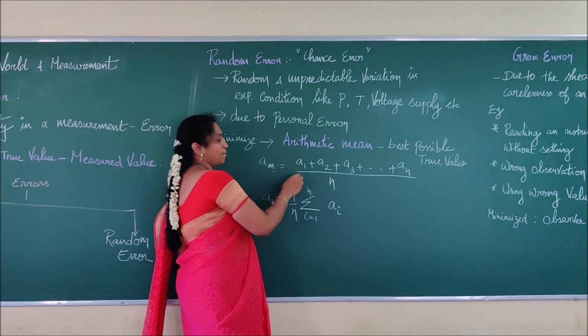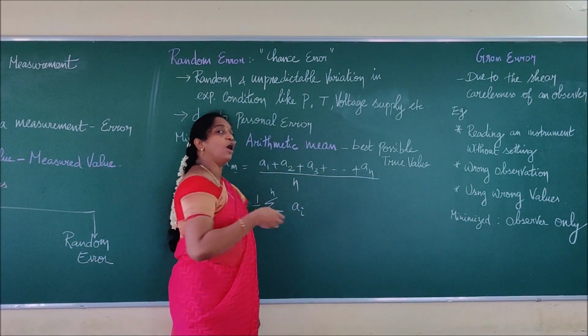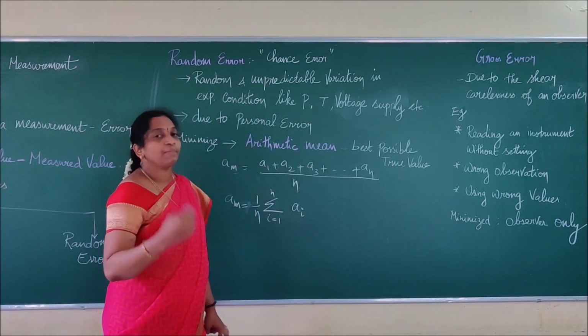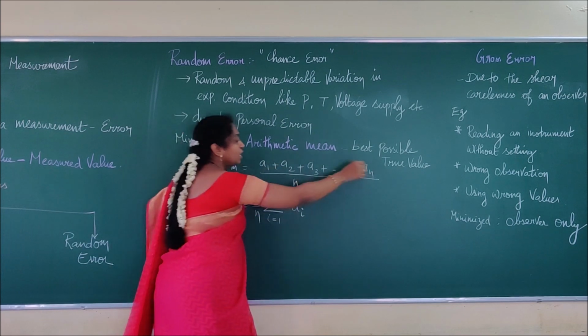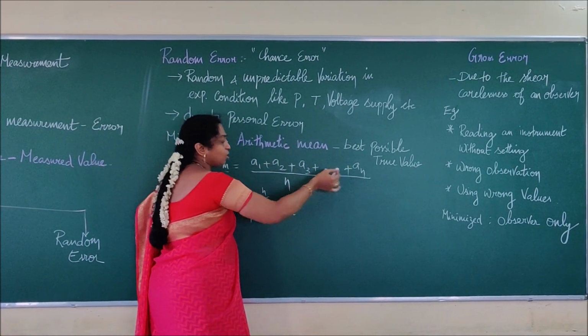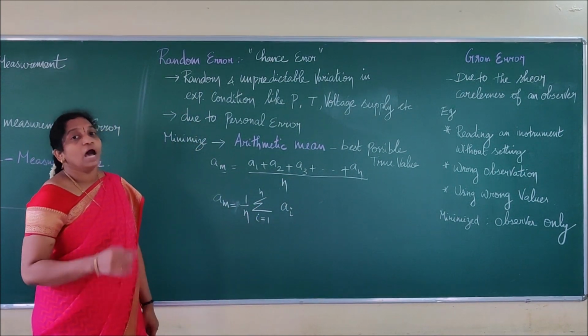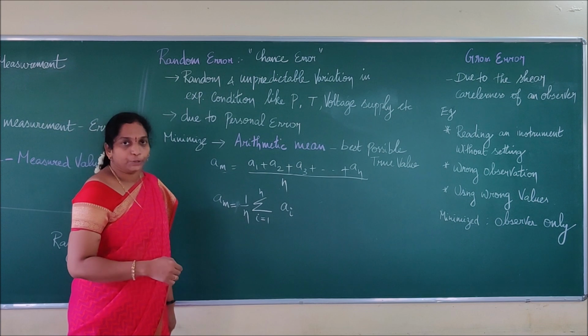It will be the summation of A1 plus A2 plus A3 up to N number of readings, divided by how many readings I take. If I take 10 readings, divided by 10. If I take 5 readings, divided by 5. We call that the arithmetic mean value.